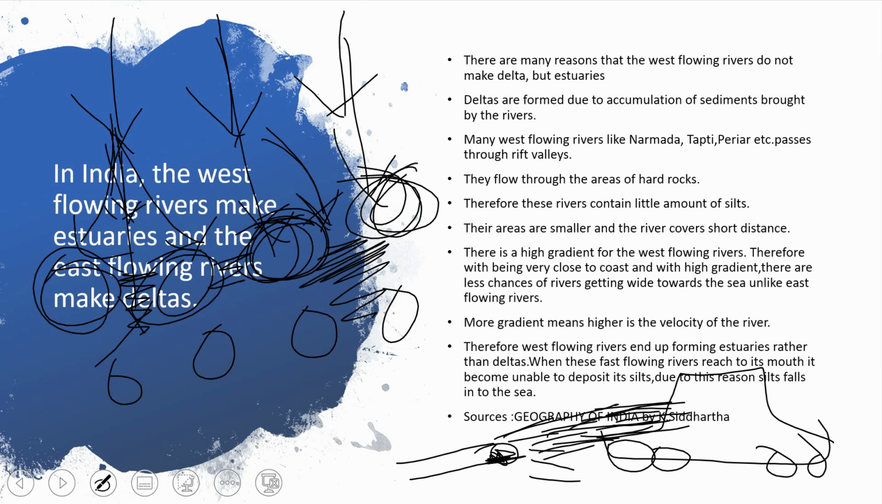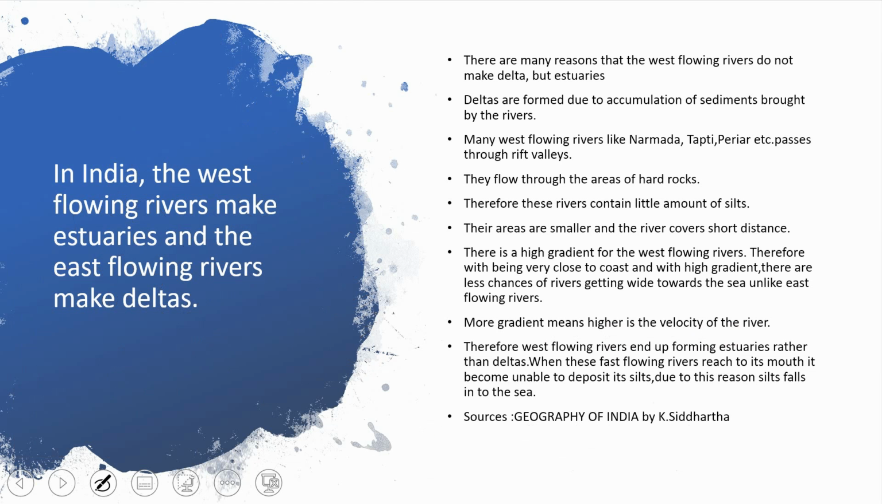So that is one of the important reasons for not getting accumulation of sediments, and the river is just jumping into the sea. So it is not getting much chance to form deltas. Ultimately it is falling into the sea. That's why you will see estuaries on the western side. So more gradient means higher velocity of the river.